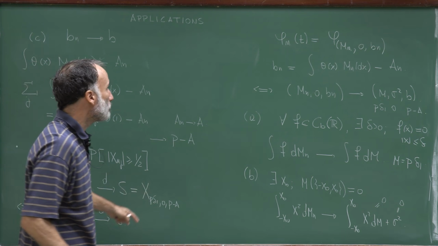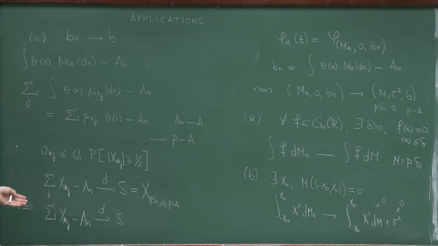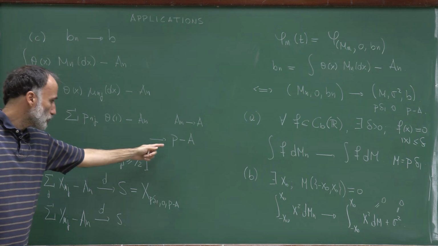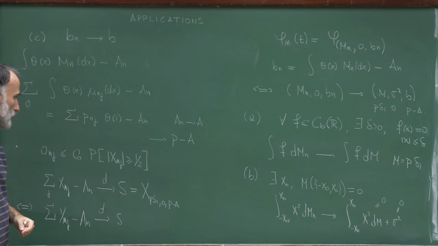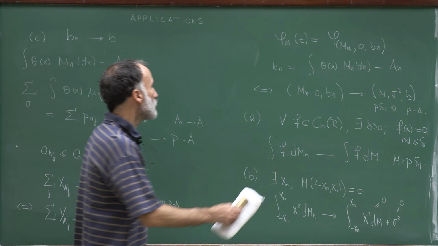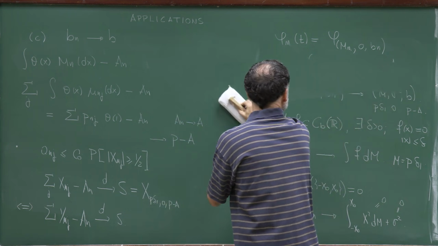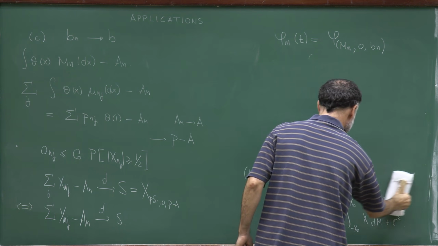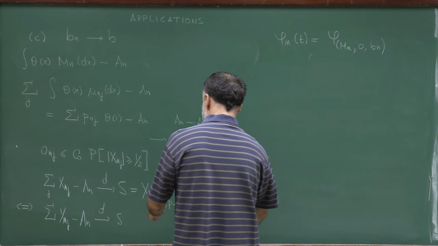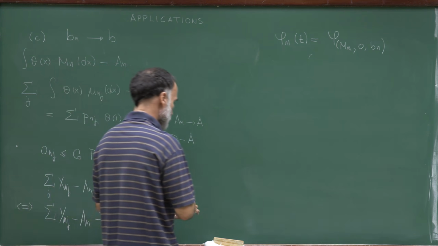So this is the result. We have that if Xn satisfies these assumptions, so the maximum over j of p_nj converges to 0, and the sum of p_nj converges to p, we have then that this sequence is converging in distribution to this random variable. So let me just write what is the characteristic function which we obtained here.